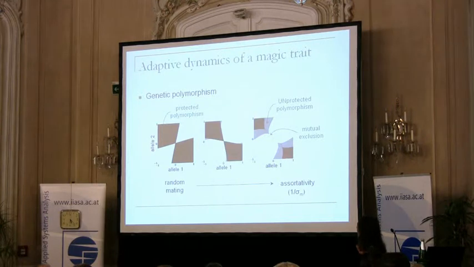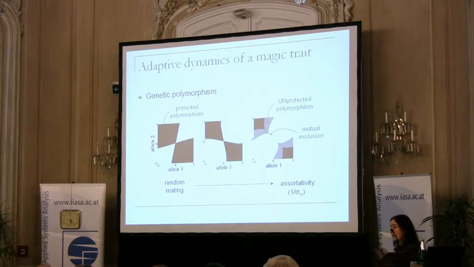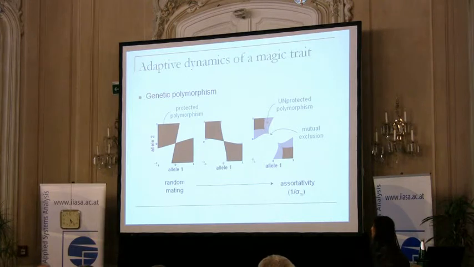And in this last figure, now there is a much wider area of unprotected polymorphism, and there appears a little white area between the two lines where there is mutual exclusion. Whichever allele is there first is stable against the invasion of the other. So we will only see monomorphic populations, but which allele will be there depends on history, on which was there first.